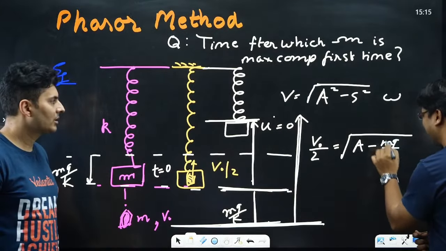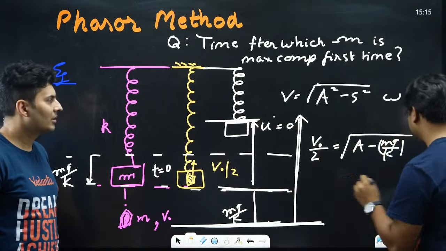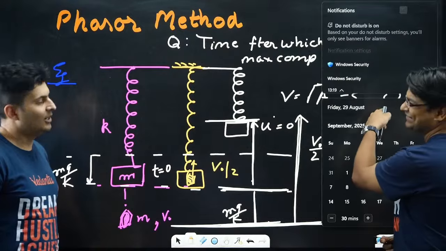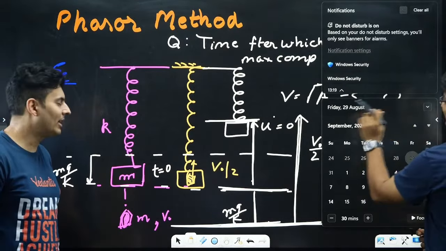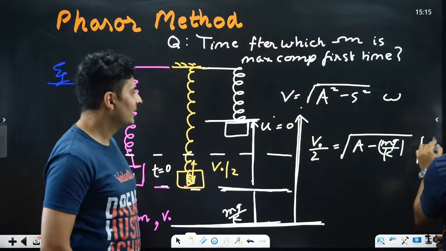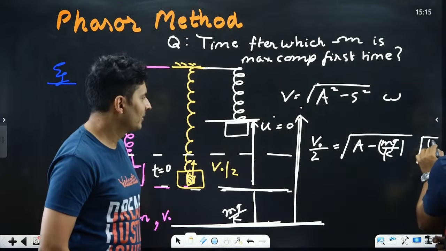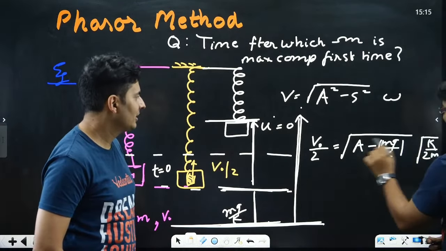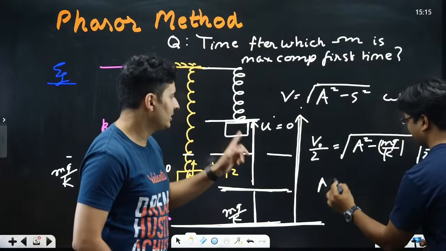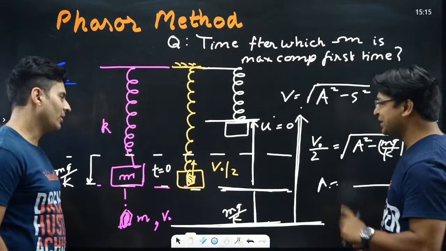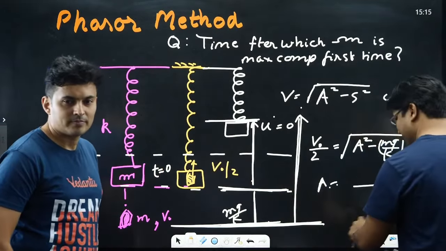Another pitfall: omega is changed. It is not root of k by m, it is root of k by 2m. So from here we get the value of the amplitude. Perfect.